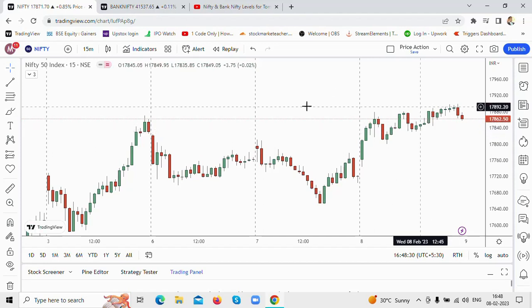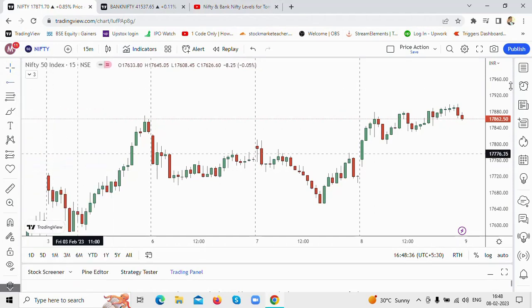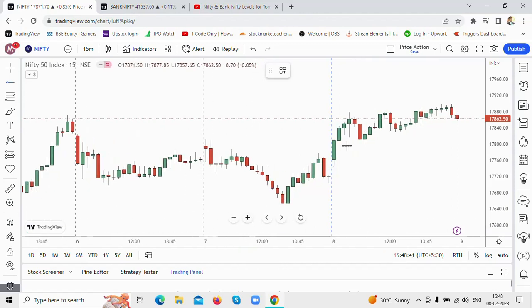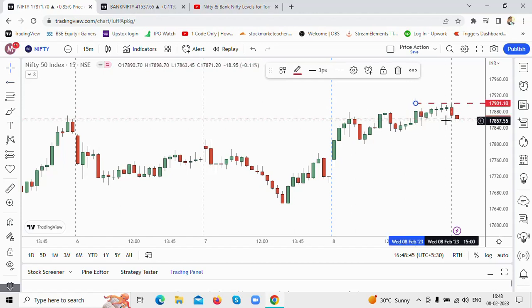As I begin, I mark the high and the low. So let me start marking the high and low levels on Nifty. This is the Nifty level that I'm marking. This is the high for the day, around this level. The high for the day on Nifty was 17,898.70, so close to the 17,900 level.